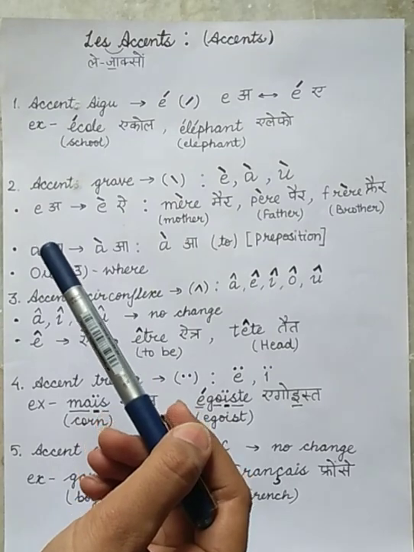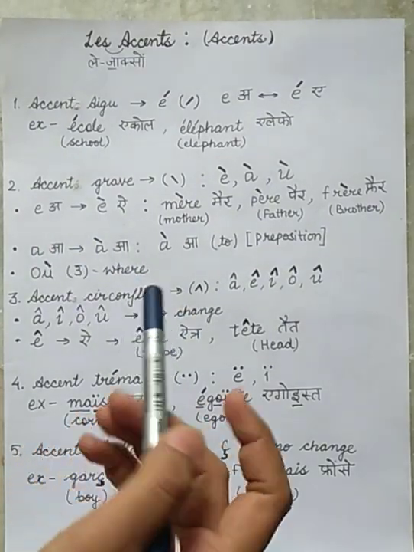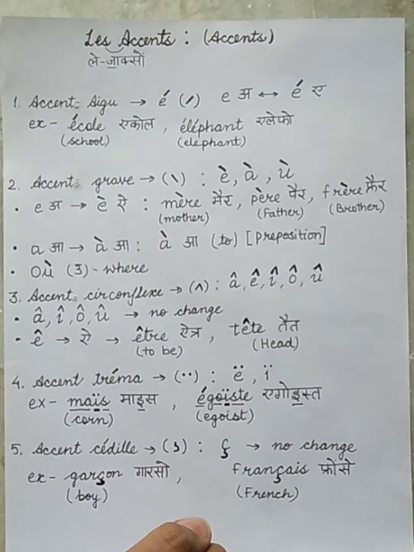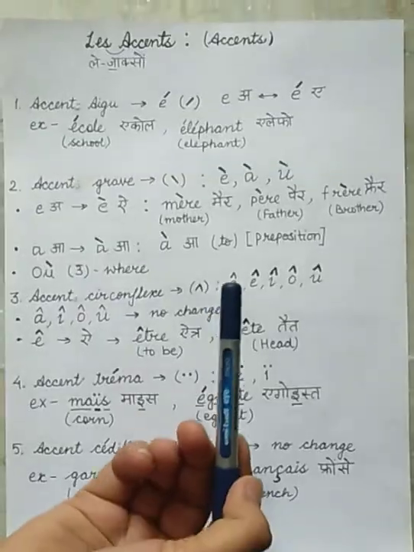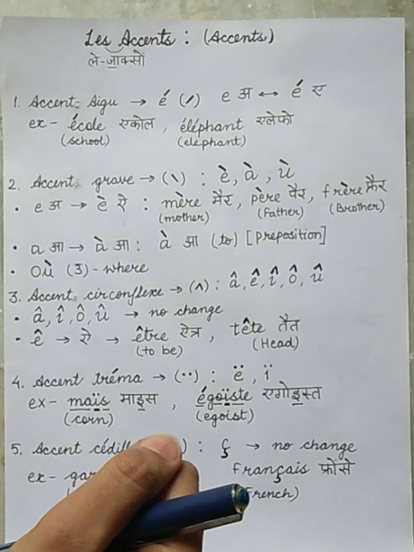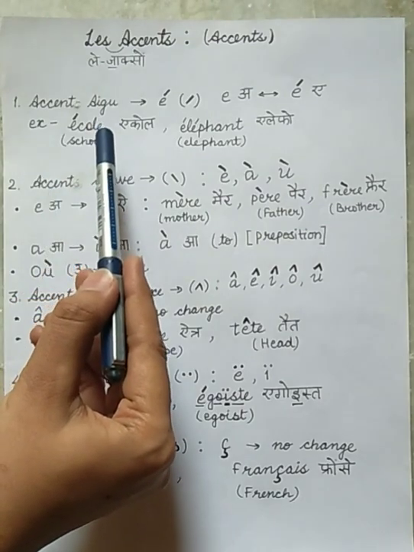In my previous video, we learned the letter sounds, and today we are going to learn the French accents. In French, there are 5 accents which are placed below and above some letters and change the pronunciation of those letters. The first accent is accent aigu.